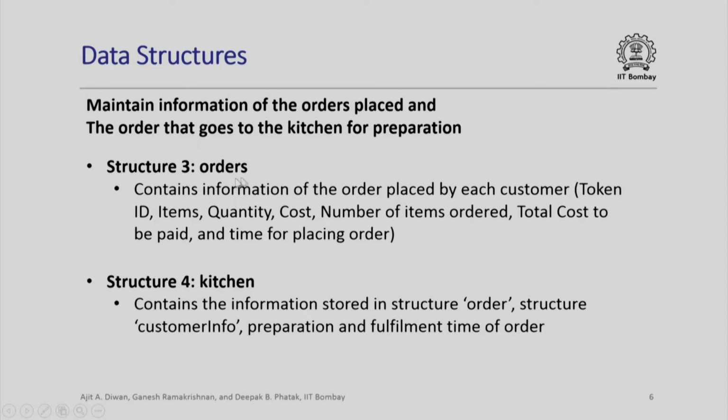So, you have order structure. Now, this time it contains all the information of the order. Please note, time for placing order is now to be calculated randomly. Similarly, for kitchen, which contains the information stored in the structure order, additionally it will also have preparation and fulfillment time of order. You will recall that last time we had assumed some arbitrary preparation time. This time we will use random number generators to simulate a real life experience.